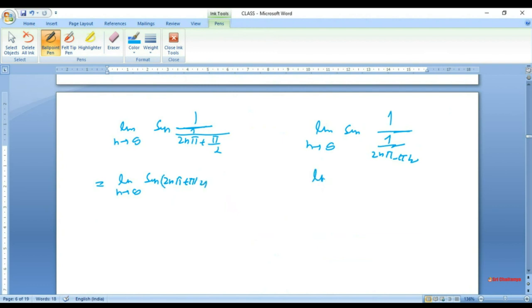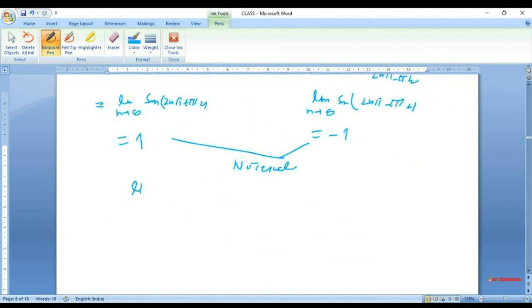And here we are getting the limit as n tends to infinity of sine of 2n pi minus pi over 2. So one gives you 1, the other gives you negative 1, and that tells you these two are not equal. And the conclusion is that the limit as h tends to 0 of sine of 1 over h does not exist. This will come again and again.